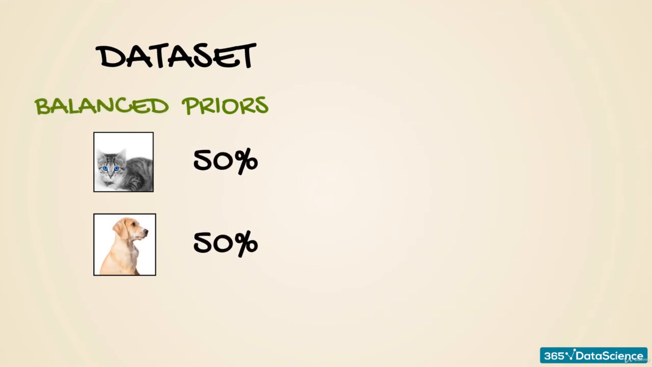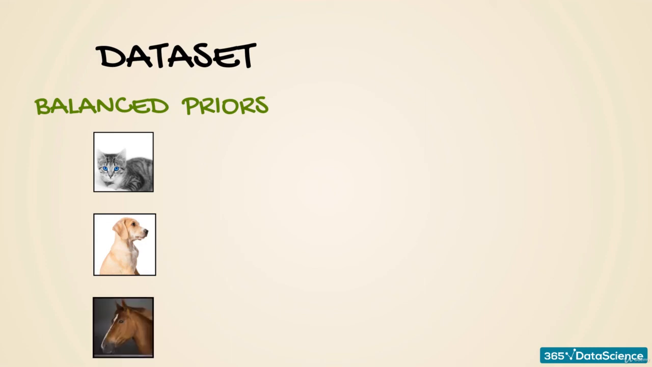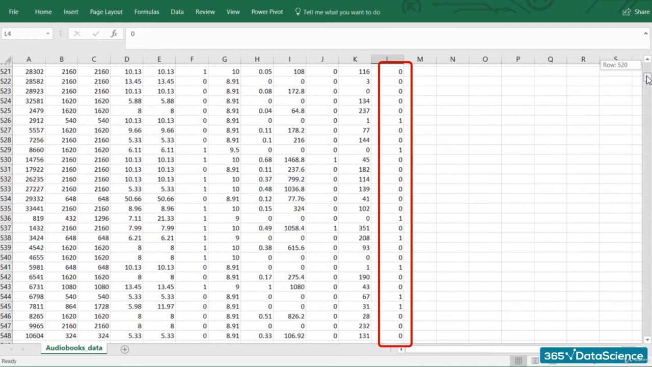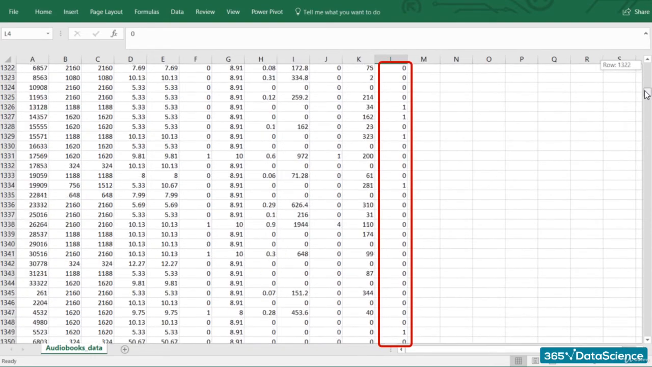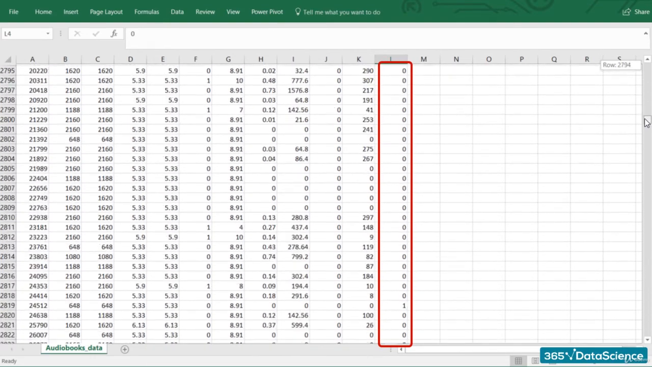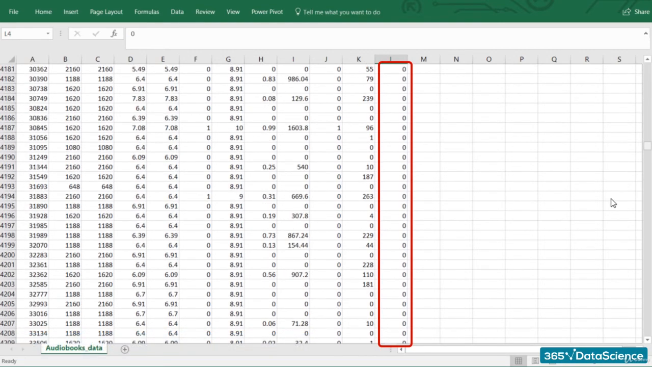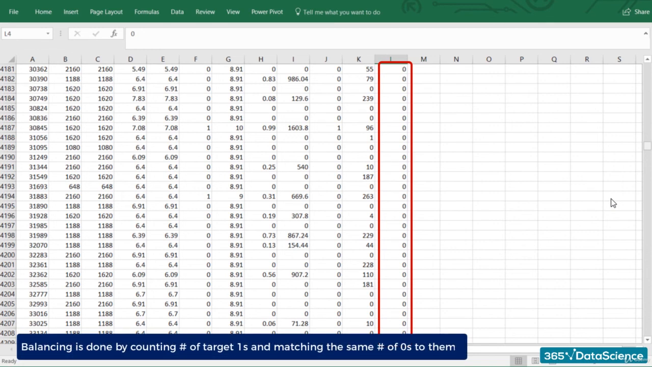Okay, if we have three classes, cats, dogs, and horses, balancing the dataset would imply picking a dataset where each class amounts to approximately 1/3 of the dataset. If we have four classes, 25% each. You get the gist. In our business case, by exploring the targets, we quickly realized most customers did not convert in the given time span. We must surely balance the dataset to proceed. That's done by counting the total number of target ones and matching the same number of zeros to them.